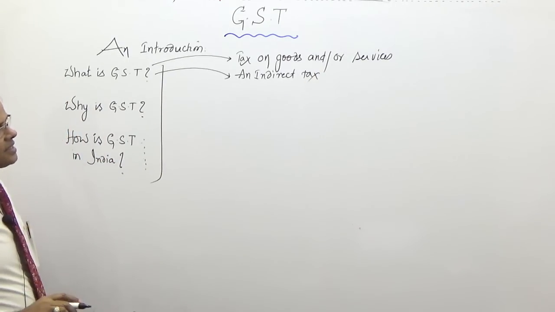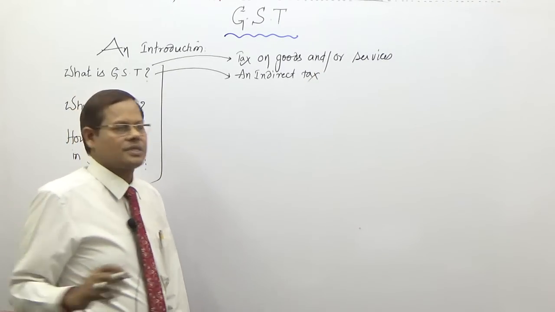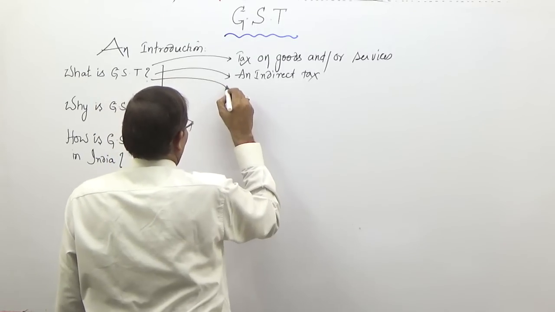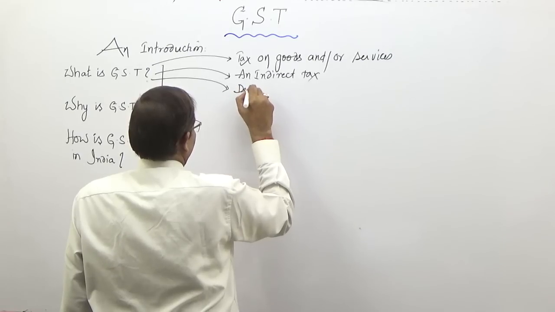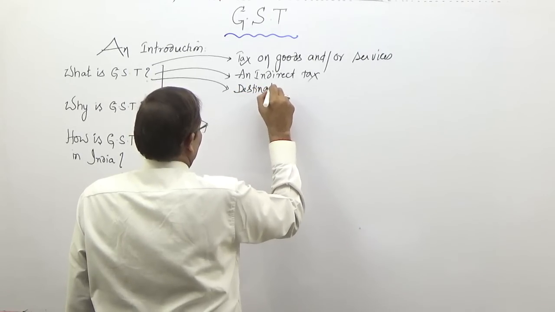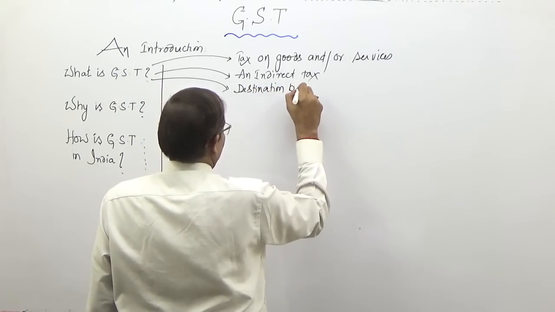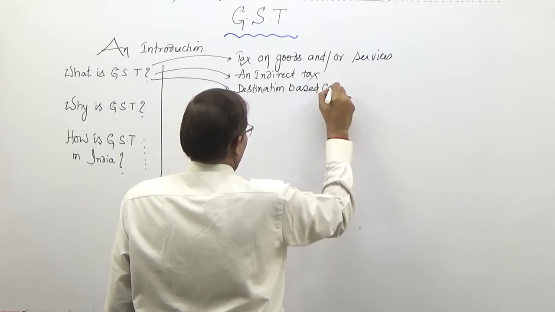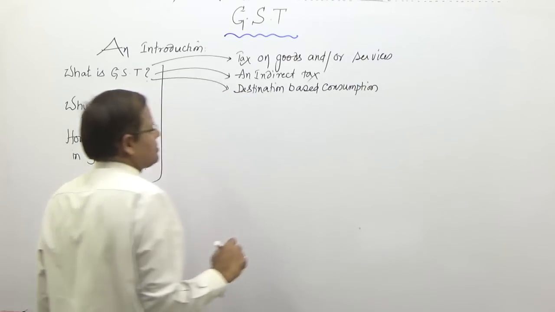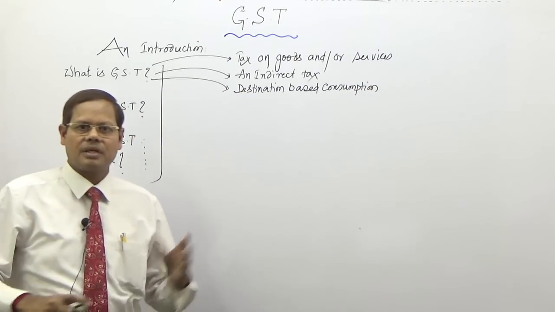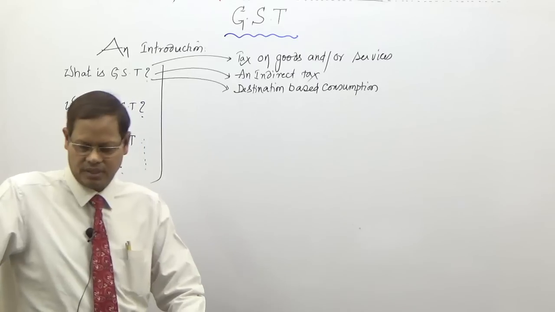So, it is an indirect tax, it is on goods and or services, and again I say it is destination based. This is destination based consumption tax. So, this is a tax on consumption, and consumption is consumption of goods or consumption of services. Okay.